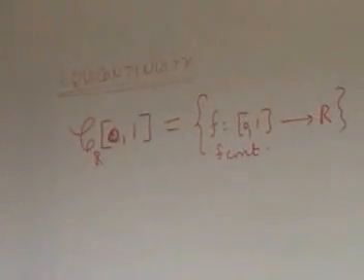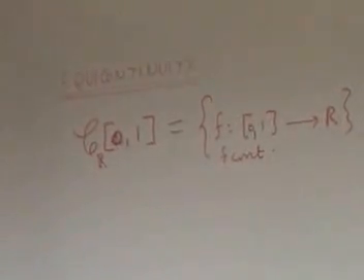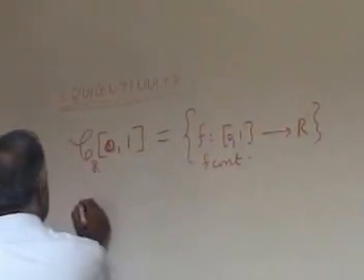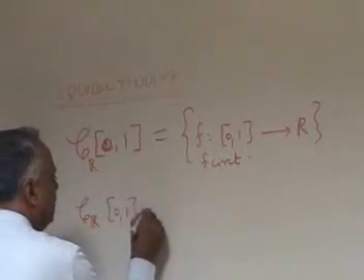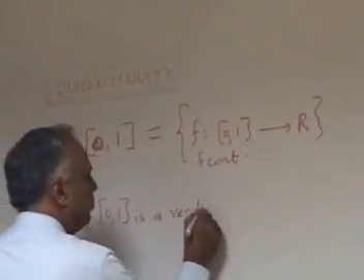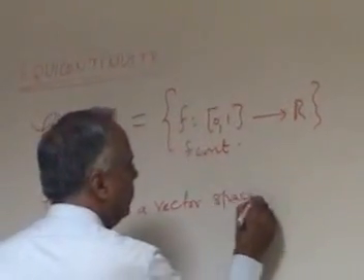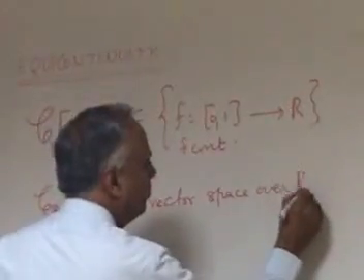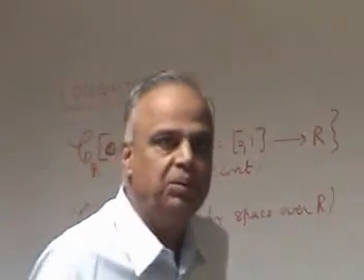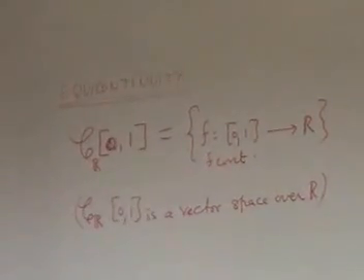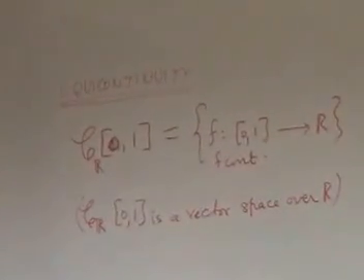Now clearly this is a vector space over the real numbers. The sum of two continuous functions is continuous and a constant multiple of a continuous function is continuous. So this is even a vector space, C_R[0,1]. We will not use the vector space structure at this moment. We are going to use only the metric space structure of that. We don't even need the vector space.